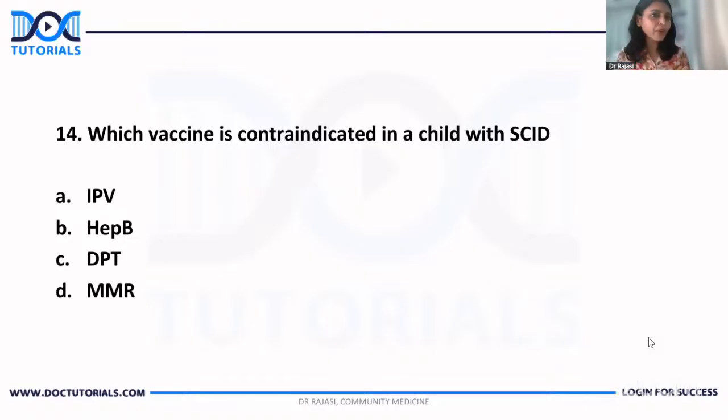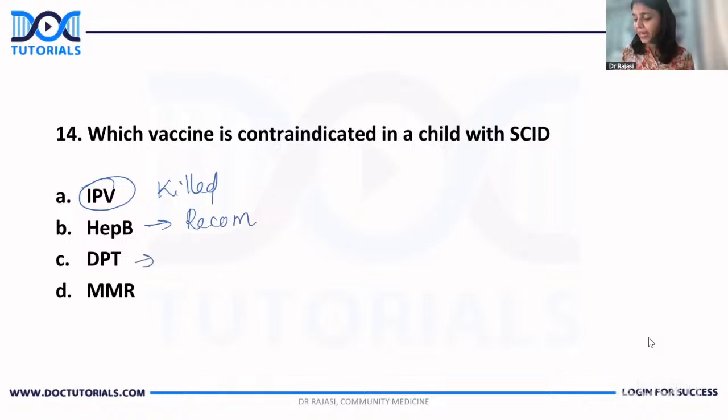So we just need to find out which is the one that is live here. There's only one which is live. IPV is a killed vaccine, right? This is recombinant. This is again toxoid. Whereas MMR is the correct answer here because it is a live vaccine, which is contraindicated. Okay.